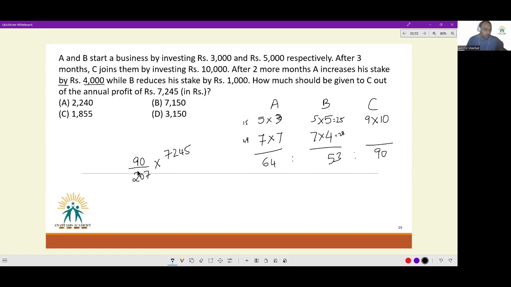Now I see numerator and denominator are both divisible by 9. So therefore the denominator becomes 23. Now that I have reached 23 in the denominator, I know it will get cancelled off. This will give me 3, 15, and so 315 into 10. The correct answer for this question is option D, 3150. Okay.